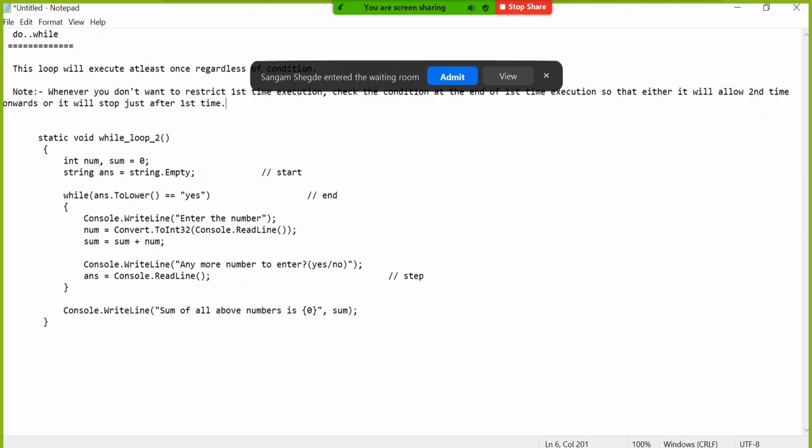Then you should go for the do while loop.